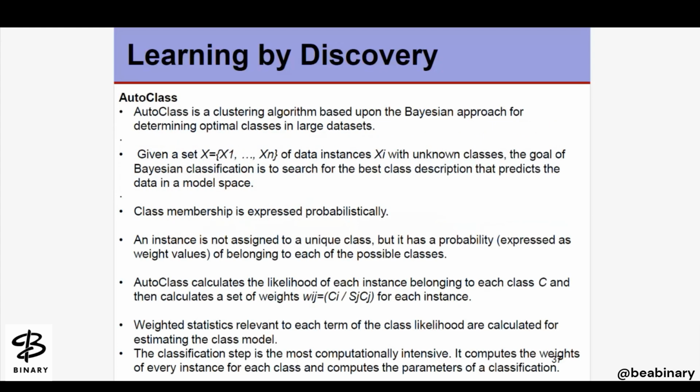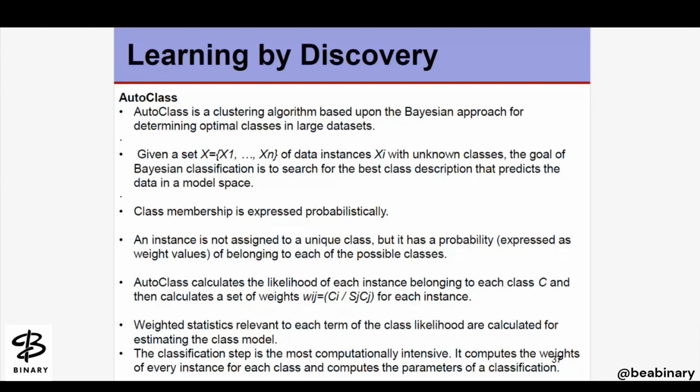So what is learning by discovery here? Again, AutoClass is a clustering algorithm based on a Bayesian approach, which we discussed in the last unit, for determining the optimal classes in large data sets.